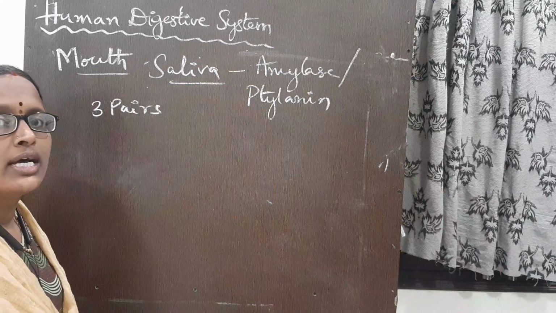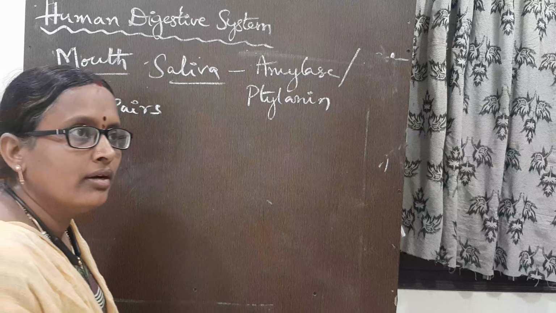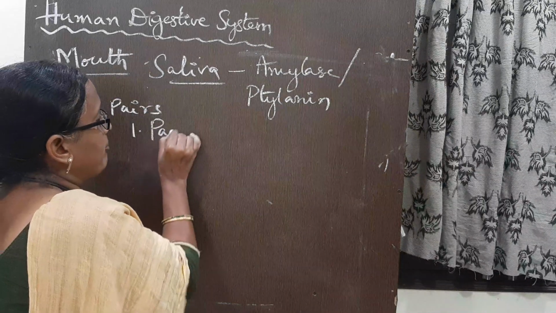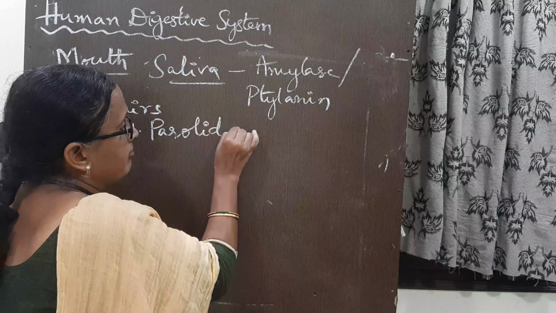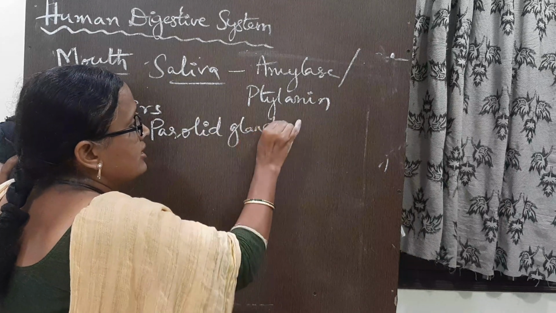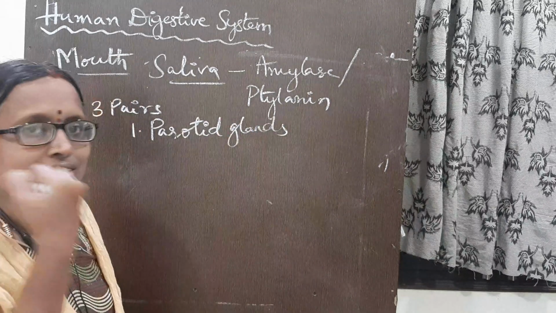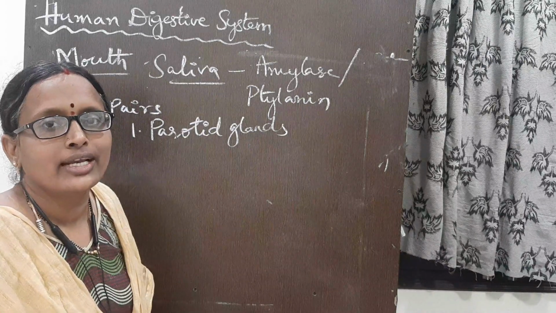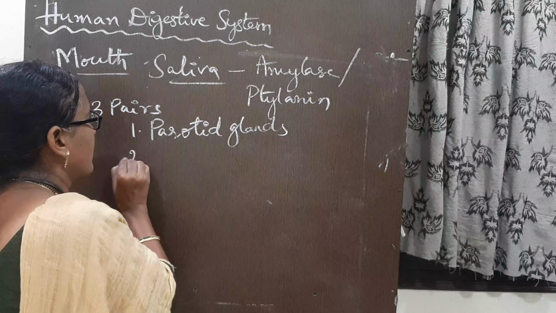Three pairs of salivary glands are there in the mouth. One is the parotid glands. Where are they located? On either side of the ears, these parotid glands are located.